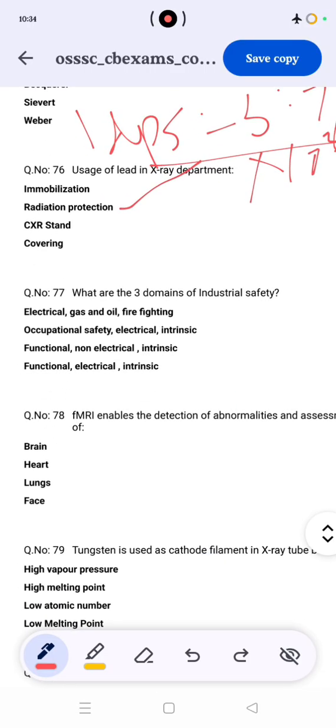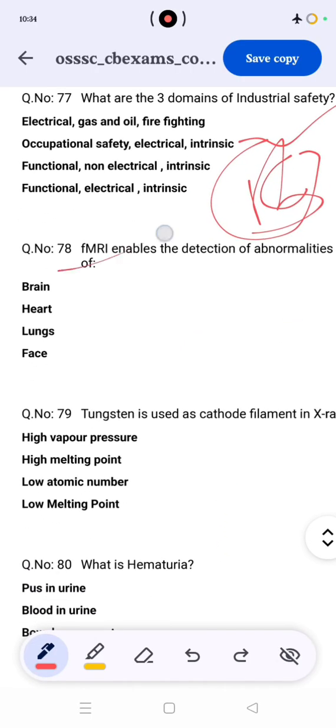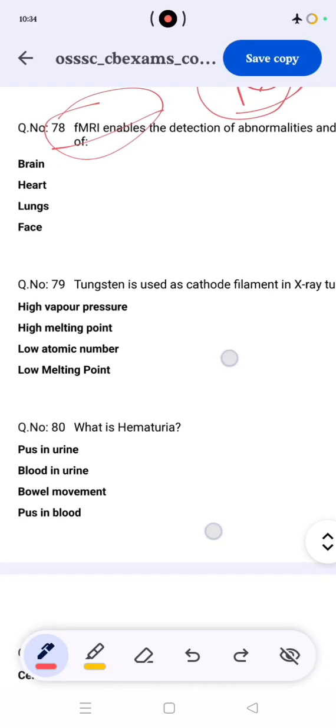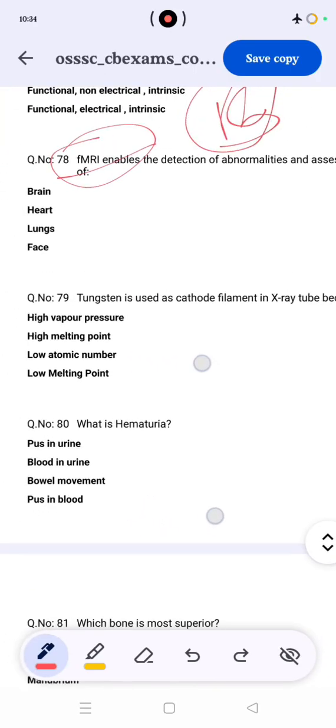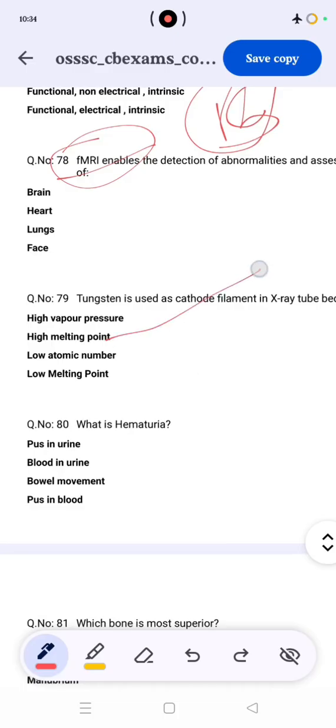Occupational safety, fundamental, 3-domain industrial safety: electric, gas, oil and filtering. Occupational safety, electrical, industrial function, non-electrical function. The correct answer is B, not C. FMR is brain related. Tungsten is used in the cathode filament of an X-ray tube because tungsten has a high melting point.